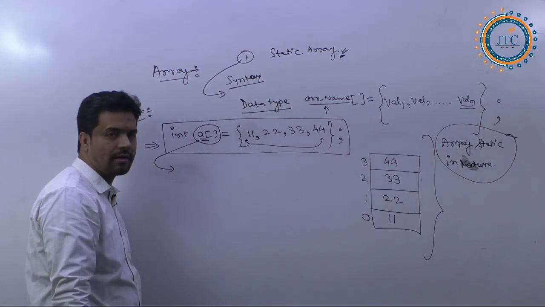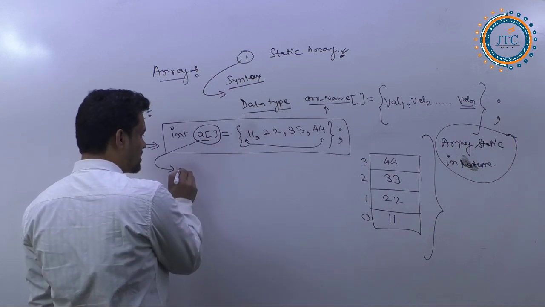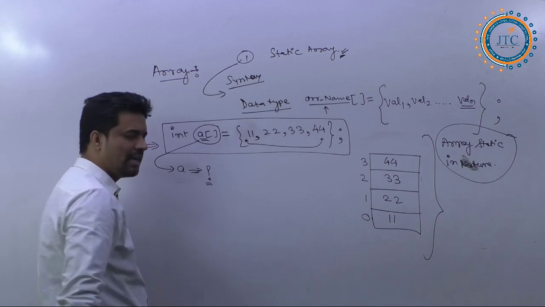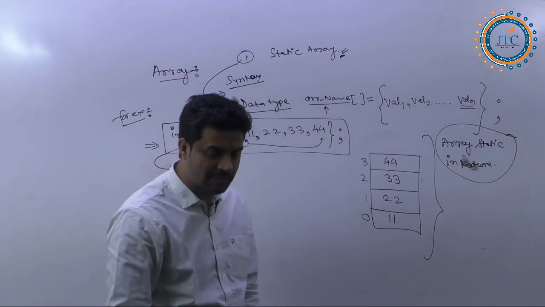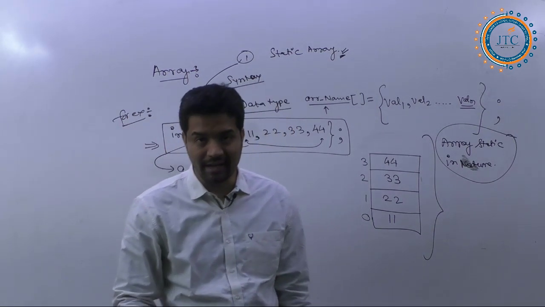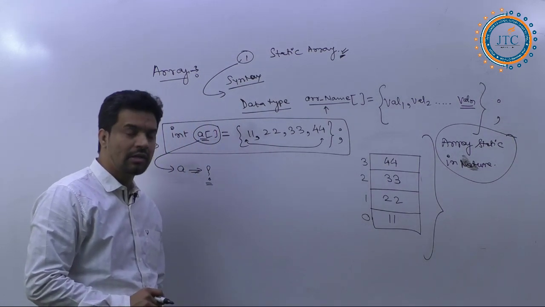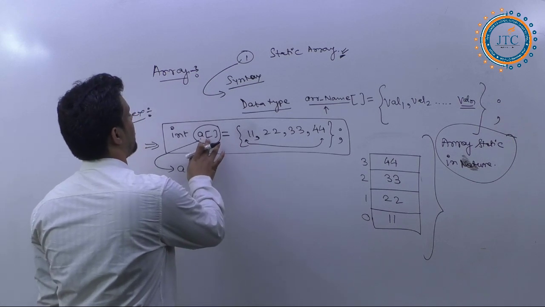Any idea? Again, this is one important interview question: how much memory will be allocated for A.